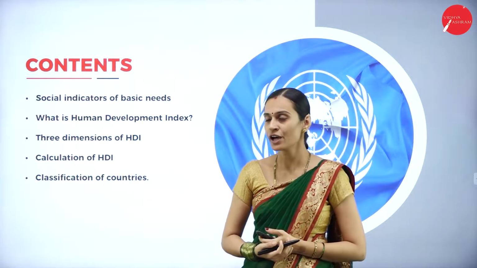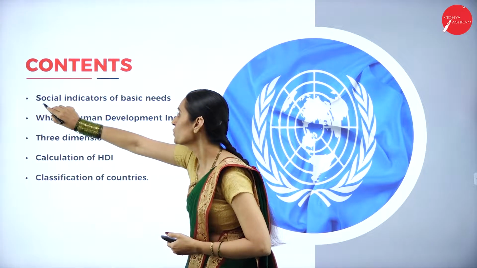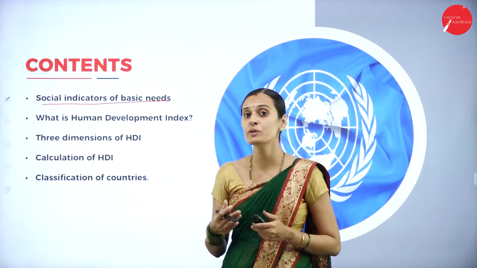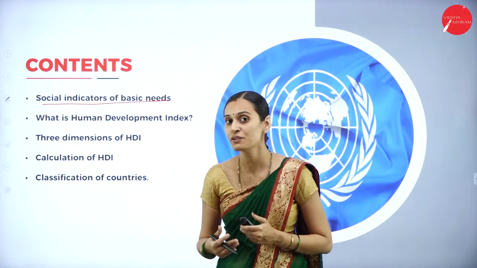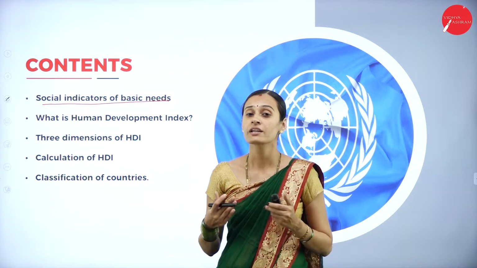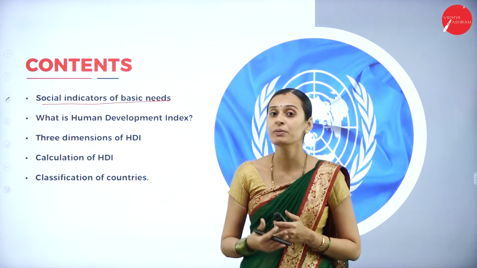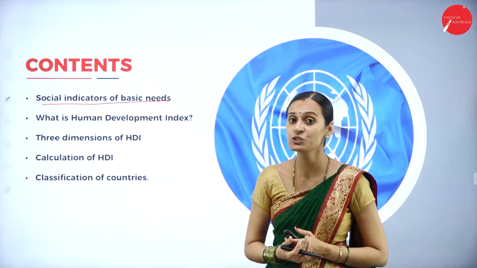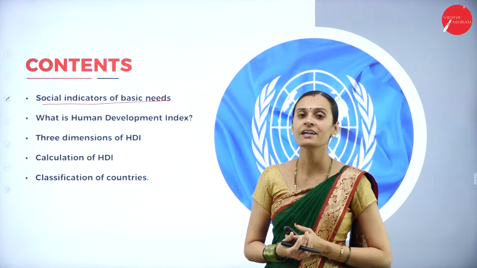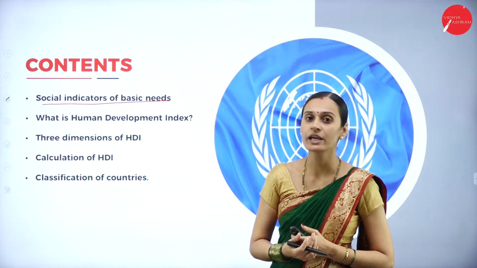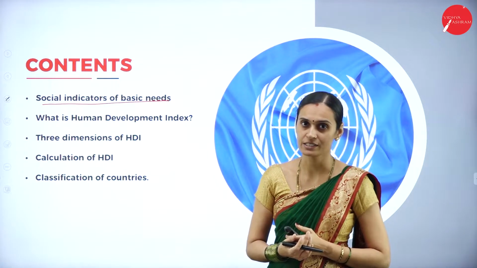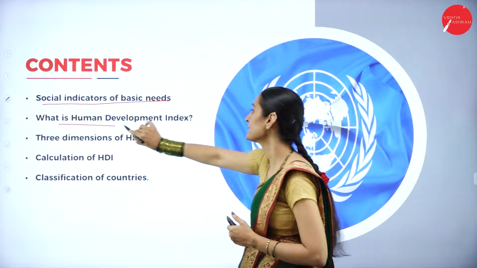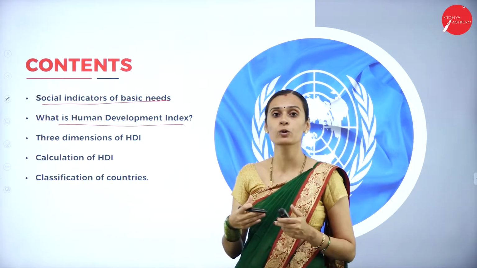In this session, we are going to discuss social indicators of basic needs. What are the different indicators to measure social needs? There are three major indicators. One is PQLI, Physical Quality of Life Index, second is HDI, Human Development Index, and next is SOLI, Standard of Living Index, that we are going to discuss. And then, what is Human Development Index? The meaning of Human Development Index.